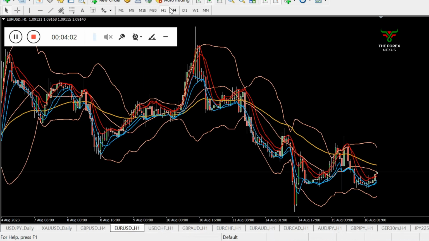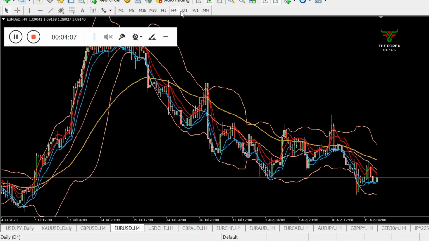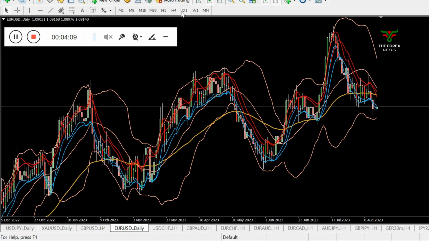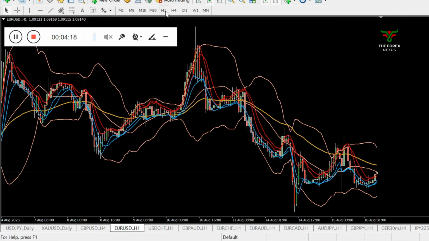On EURUSD I think same scenario. On daily time frame the market didn't hit the low BB. On H4 time frame the market is looking flat. On H1 time frame we have extreme sell.